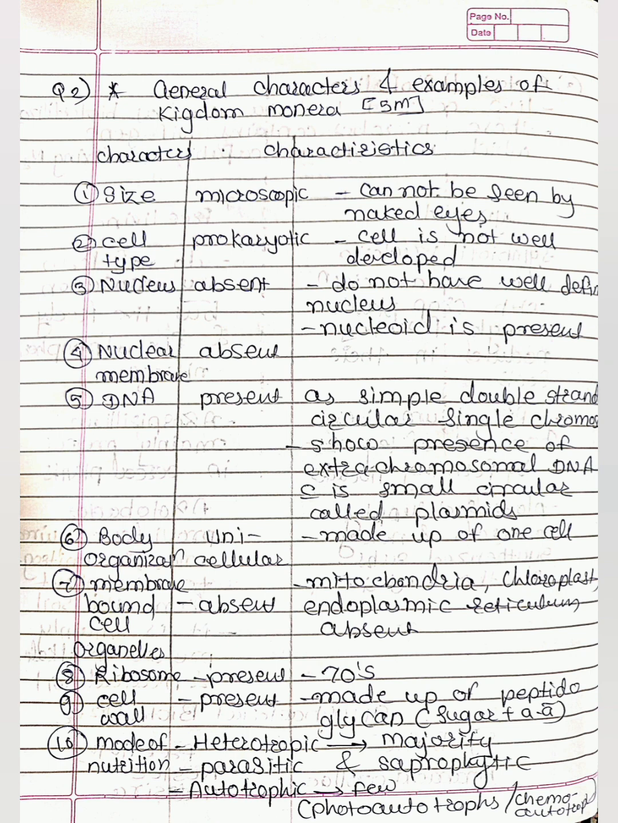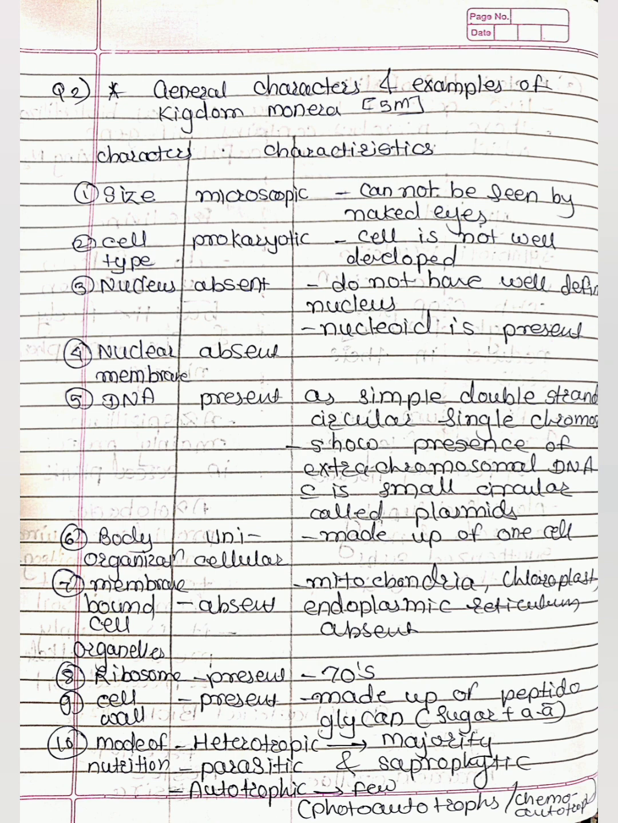न्यूक्लियस है absent, so न्यूक्लियस की जगह है न्यूक्लियोइड, that means the nucleus is not well developed. न्यूक्लियर मेम्ब्रेन absent रहता है। फिफ्थ कैरेक्टरिस्टिक है DNA is present and it is simple double stranded circular single chromosome containing DNA. With the DNA, it shows presence of extra chromosomal DNA, which is small, circular, and called as plasmid. So, plasmid is present in Monera kingdom.